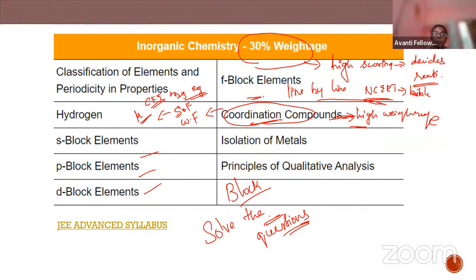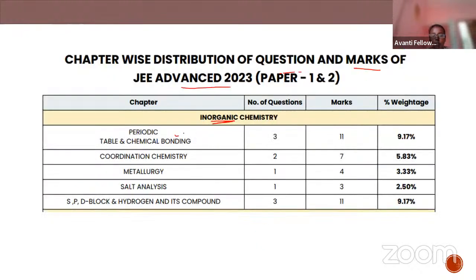Now moving to the chapter-wise distribution of questions and marks of JEE Advanced 2023. In inorganic chemistry, chemical bonding and periodic table had 3 questions and 11 marks. Coordination chemistry is 7 marks. Metallurgy had one question and salt analysis one question. Block chemistry has 11 marks. So the highest weightage is for the periodic table and block chemistry, then comes coordination chemistry.